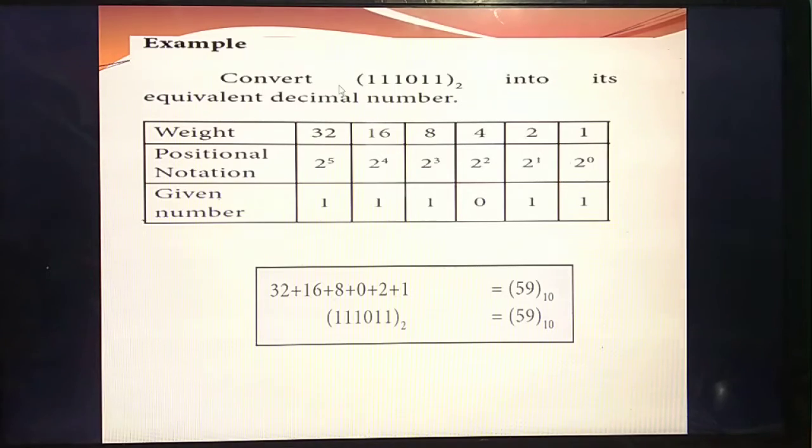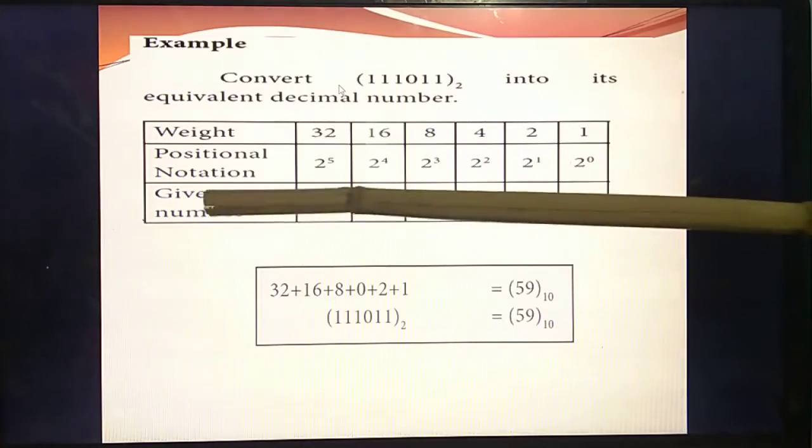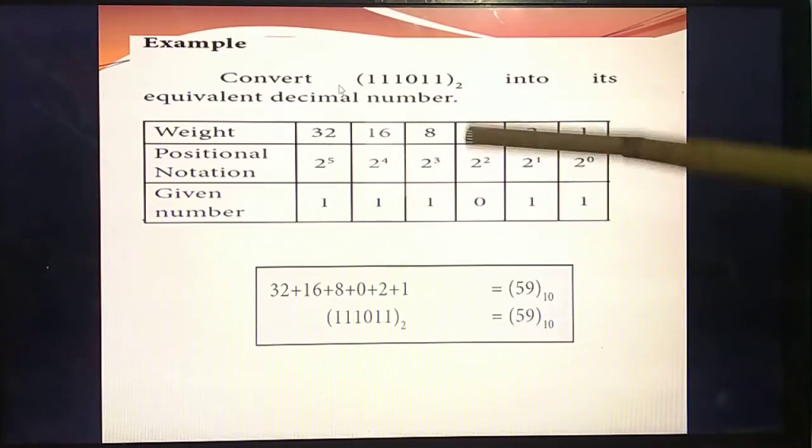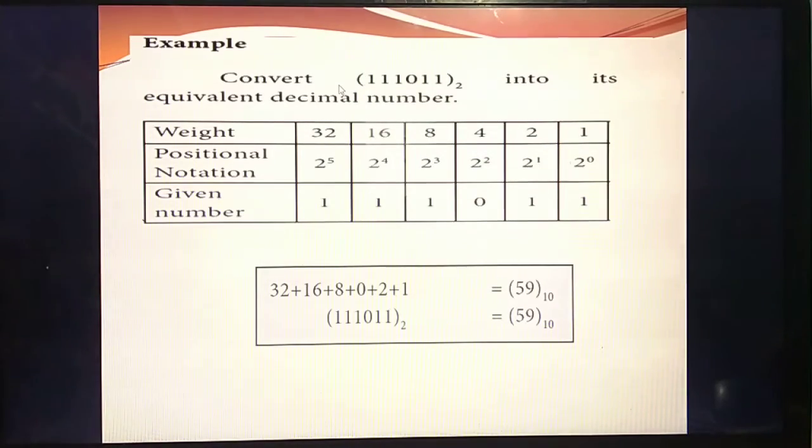Have you all written the question? Then listen carefully. Based on this first method, you are going to do the other conversions, 2 or 3 or 4 conversions. It is the same method, only the base value will differ. In the positional notation method, what's the first step? You should write the given number. Leave the top 2 rows. In the table, the given number is 111011. That's the first step.